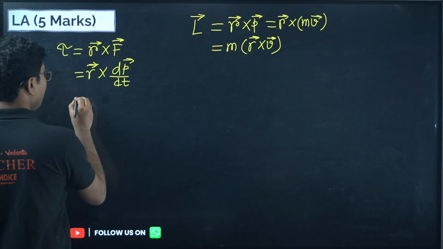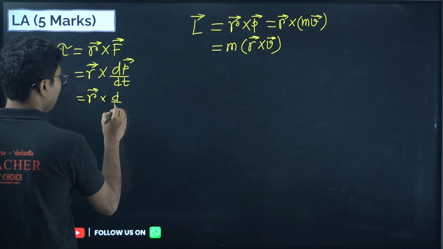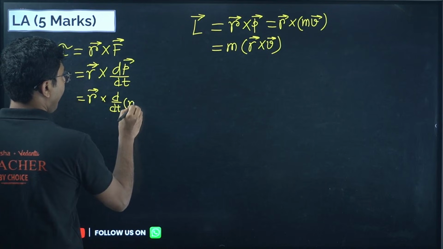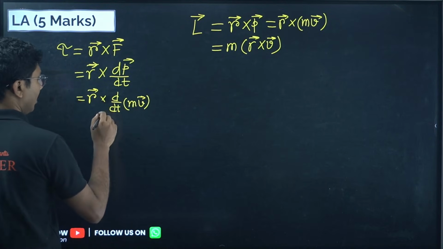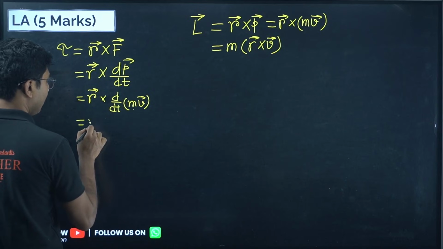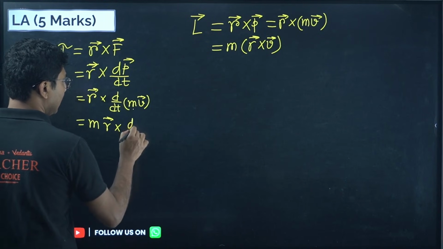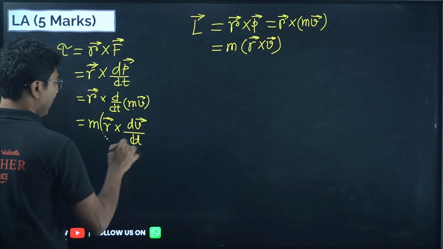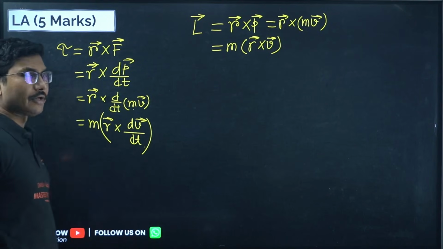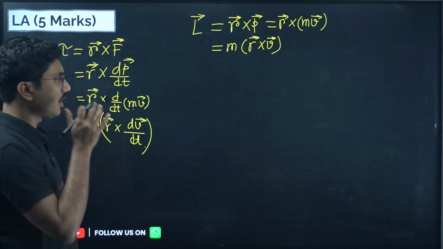Now if you put R cross d/dt of mv vector, obviously m is constant, so it will come out as m R cross dv/dt. You can leave it over here, no need to convert it into acceleration. You can leave this part over here for now.